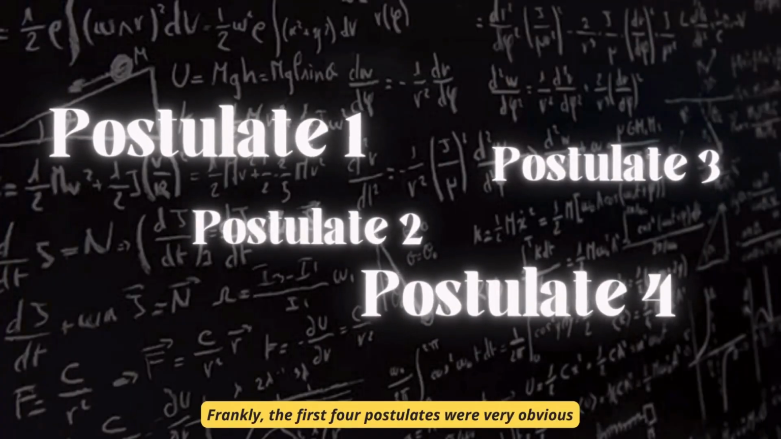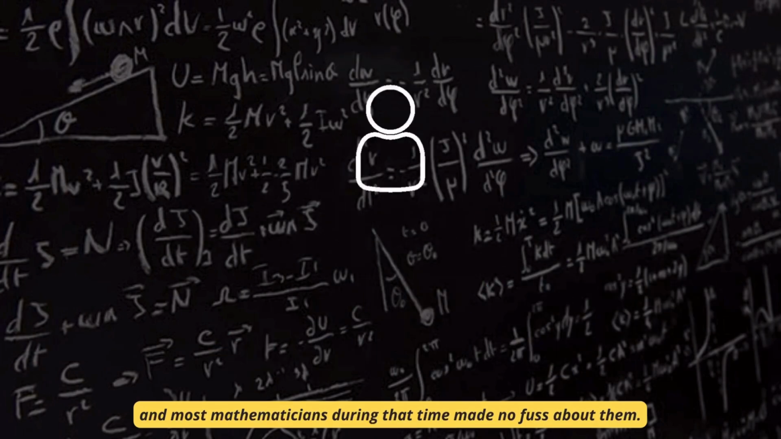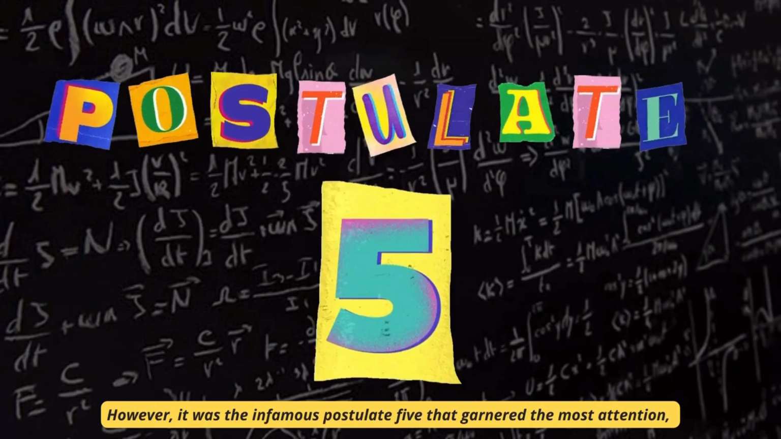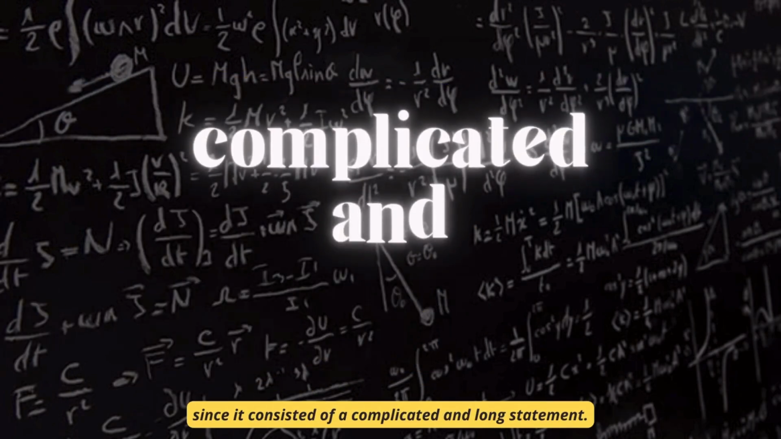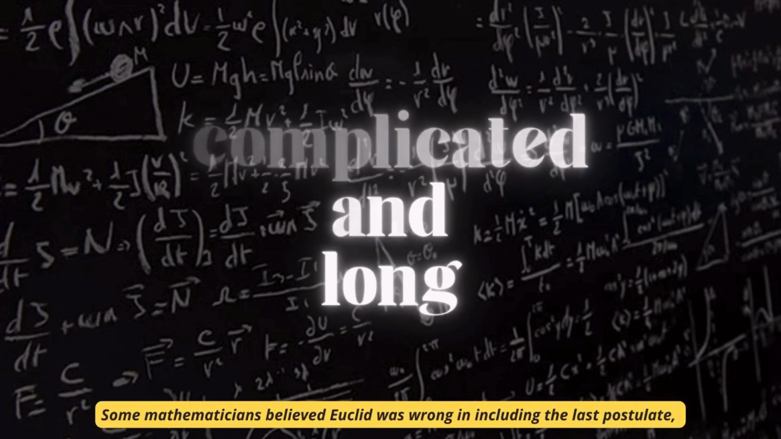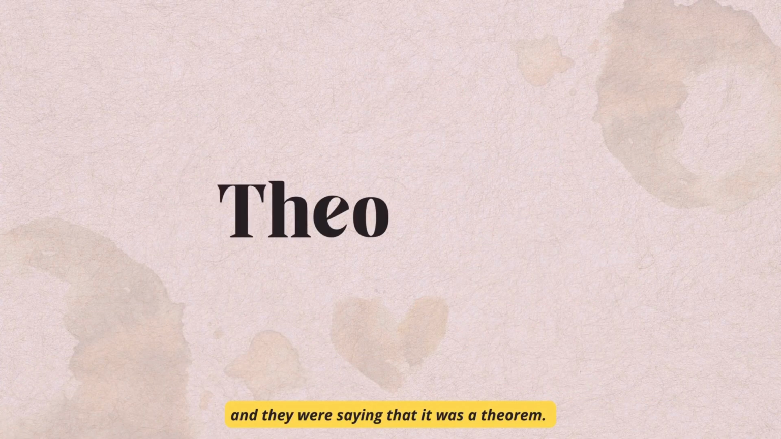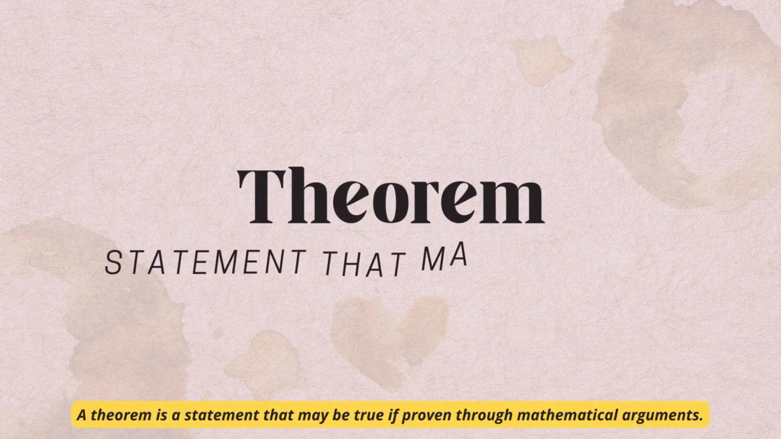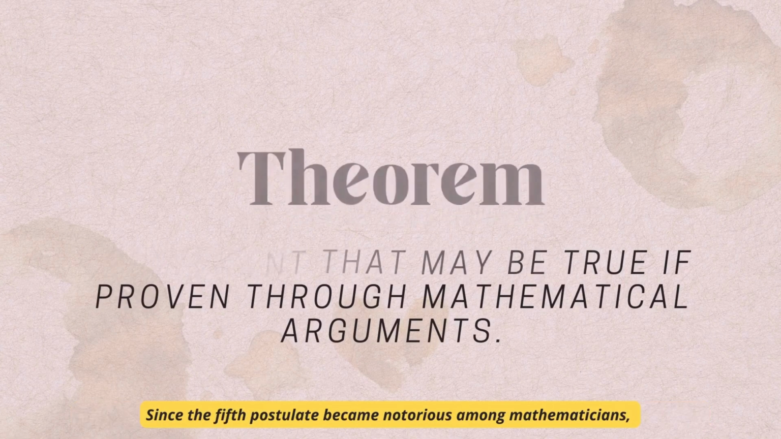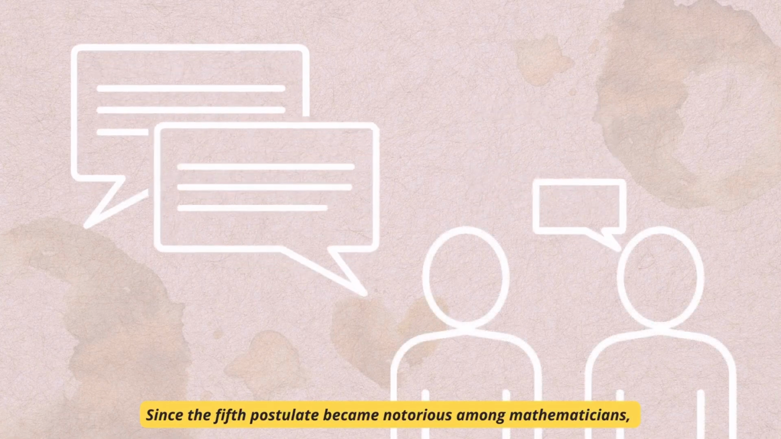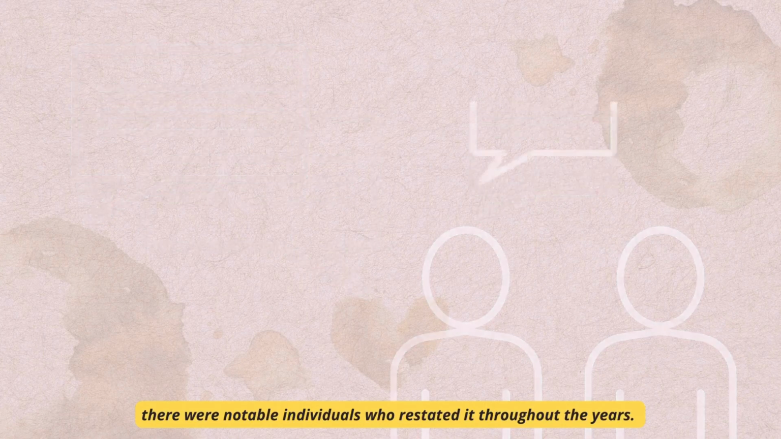Frankly, the first 4 postulates were very obvious and most mathematicians during that time made no fuss about them. However, it was the infamous postulate 5 that garnered the most attention since it consisted of a complicated and long statement. Some mathematicians believed Euclid was wrong in including the last postulate, and they were saying that it was a theorem. Refreshing our minds, a theorem is a statement that may be true if proven through mathematical arguments. Since the 5th postulate became notorious among mathematicians, there were notable individuals who restated it throughout the years.